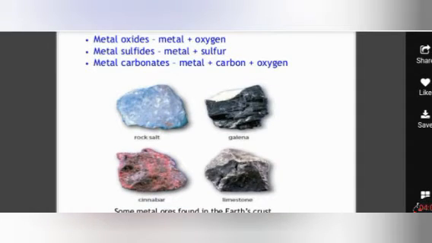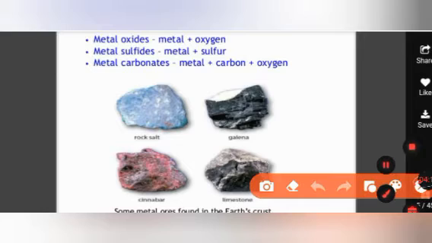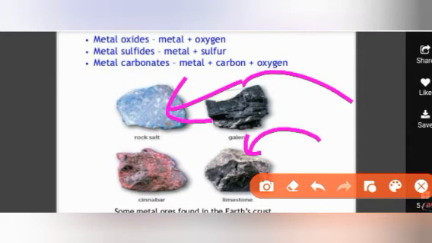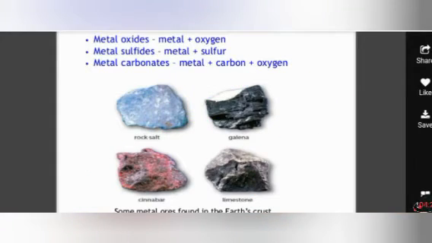Limestone is the ore of calcium. Sodium is in rock salt and mercury in cinnabar. So these are some metals that are found in the earth crust.